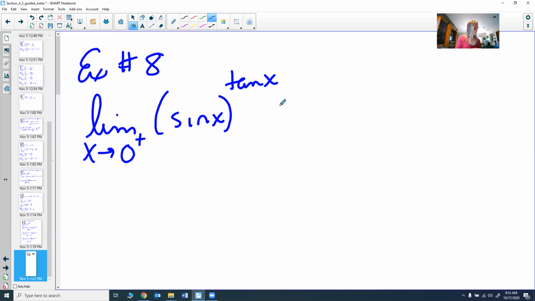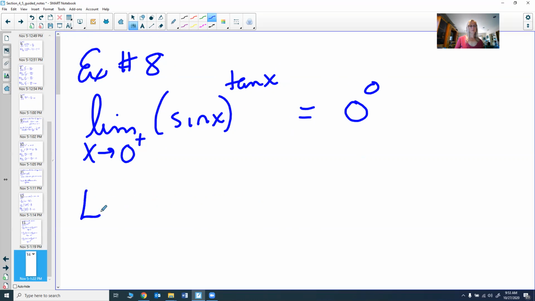So let's see. First thing you're going to do is find out if you do in fact have the right form. So the first thing we're going to do is find out what the limit is. As x goes to 0, the sine of 0 is 0. The tangent of 0 is 0. So you do get 0 to the 0. Again, we don't know what that is. We don't know what the value is, and we're going to try to find out what it is.